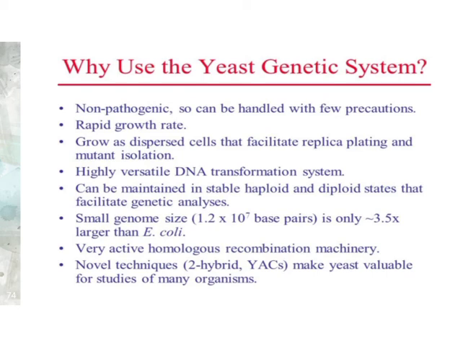It grows as dispersed cells, which facilitates replica plating and mutant isolation. It is a highly versatile DNA transformation system, due to which it is included as a genetic model system. It can be maintained in a stable haploid and diploid state, which facilitates genetic analysis. It has a small genome size of 1.2 x 10^7 base pairs.